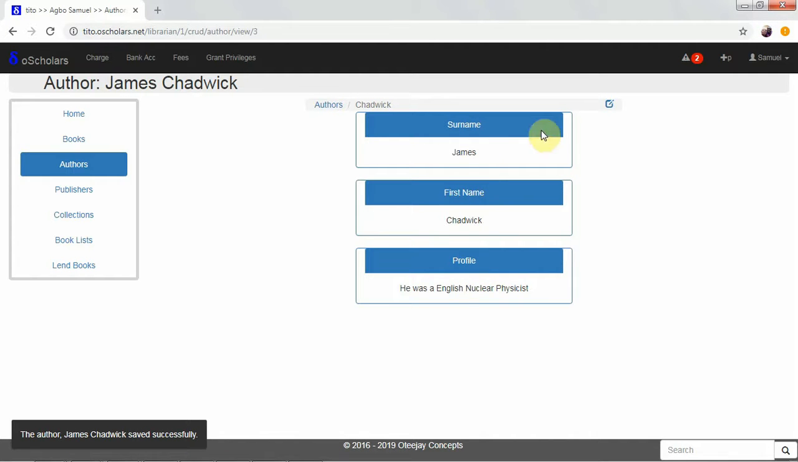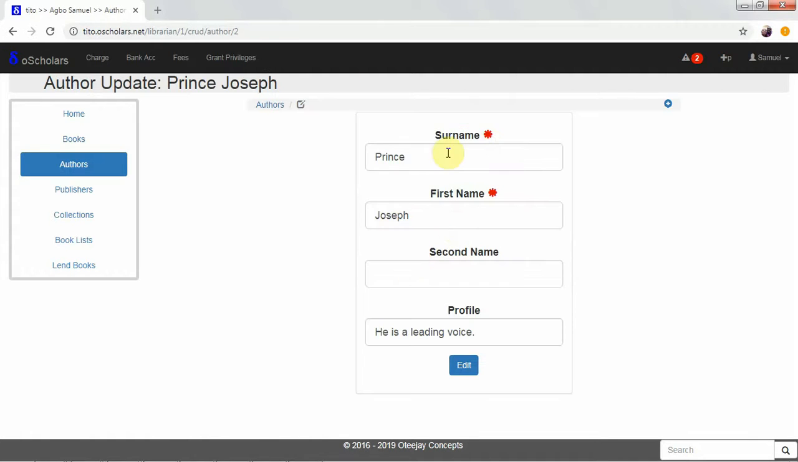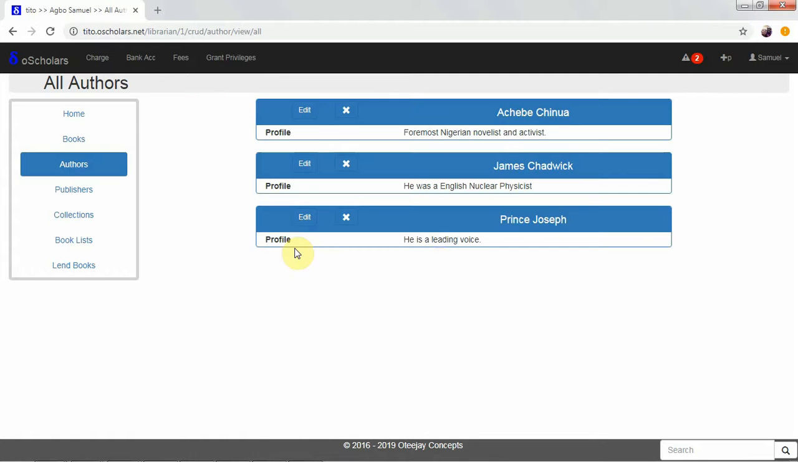This is the record we just saved, and we can click here to edit his record. We can click on this to have access to all the authors we have created, and using this place we can edit any of them, like Joseph Prince. Now we can click on there and we can edit his profile. Let's go back to the interface listing all the authors.